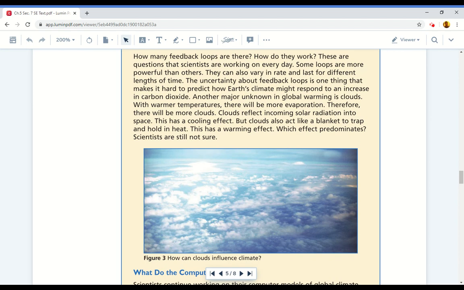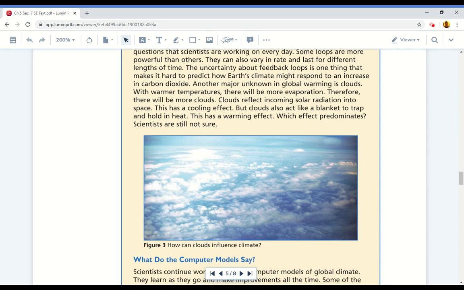Another major unknown in global warming is clouds. With warmer temperatures, there will be more evaporation. Therefore, there will be more clouds. Clouds reflect incoming solar radiation into space. This has a cooling effect, but clouds also act like a blanket to trap and hold in heat. This has a warming effect. Which effect predominates? Scientists are still not sure.